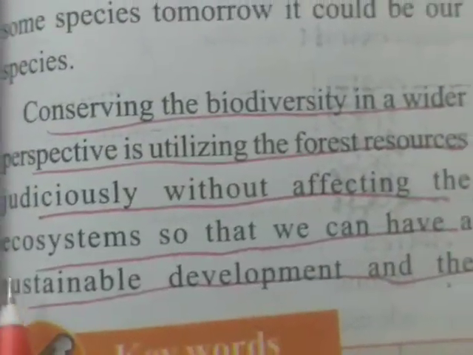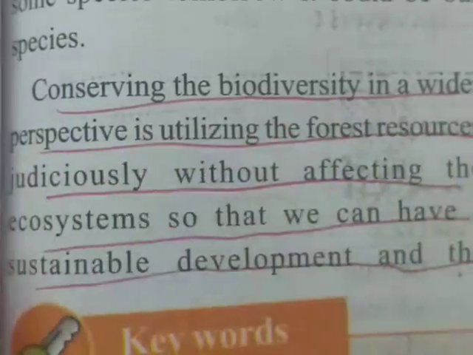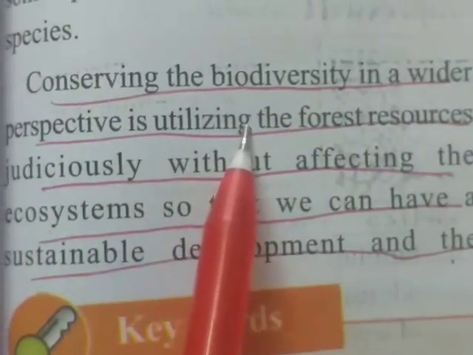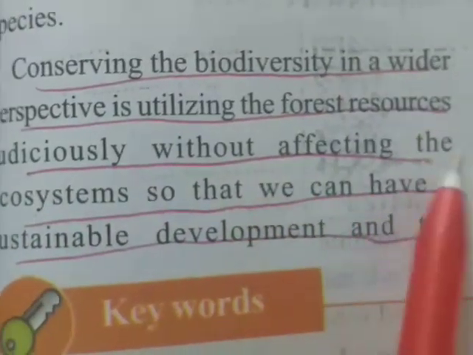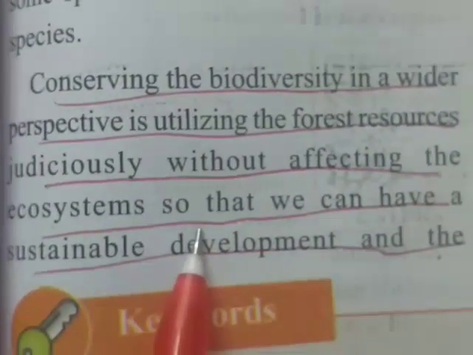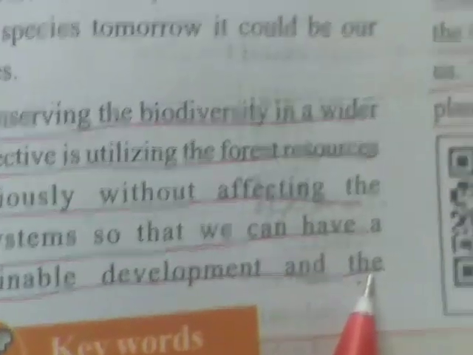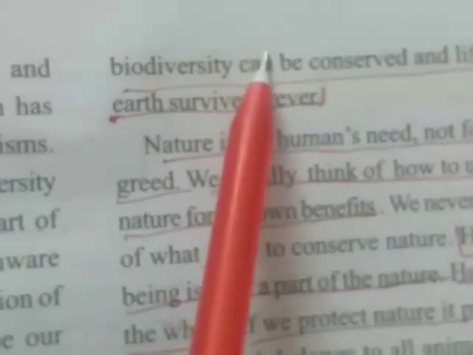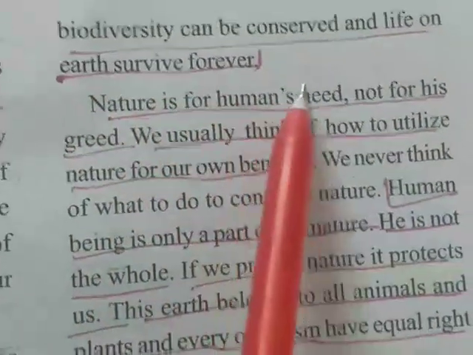Let us see some important points from chapter 6. Conserving biodiversity in a wider perspective is utilizing the forest resources judiciously without affecting the ecosystems, so that we can have sustainable development, the biodiversity can be conserved and life on earth survives forever.